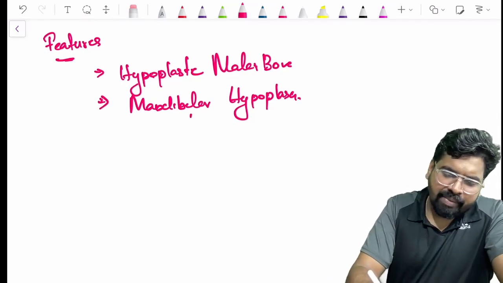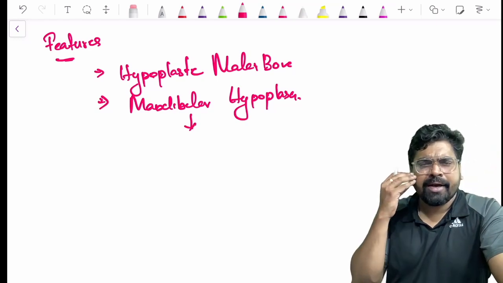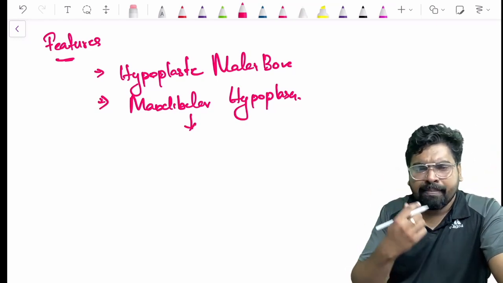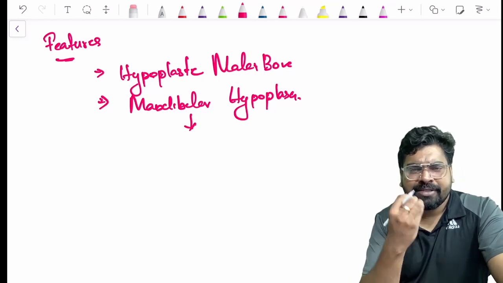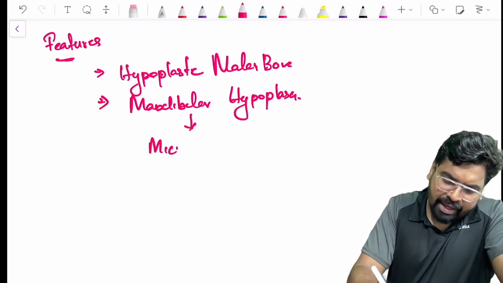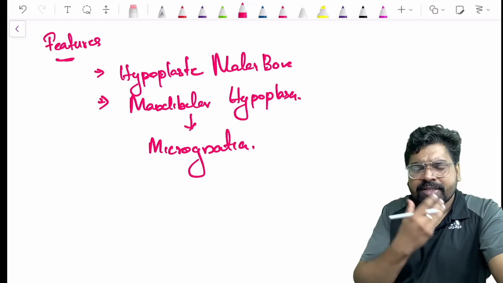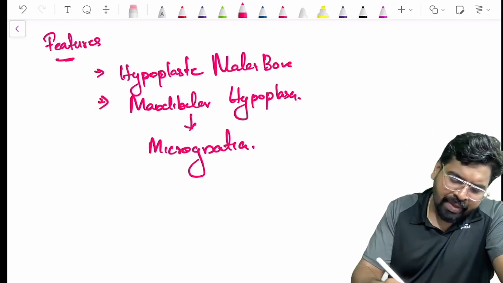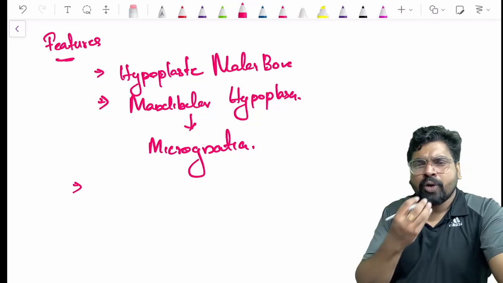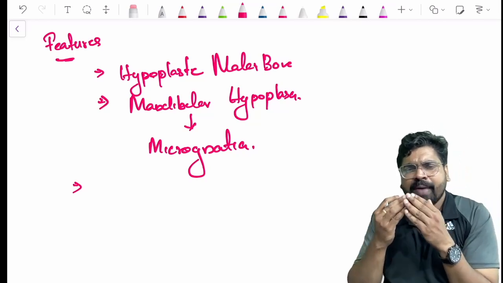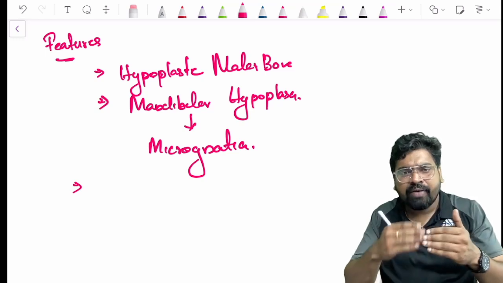Whenever there is mandibular hypoplasia and the malar bone is not there, you can see that the person's mouth is small. That condition is called micrognathia. The jaw is small. And what happens when the jaw is small? Just use your common sense, connect one with another.